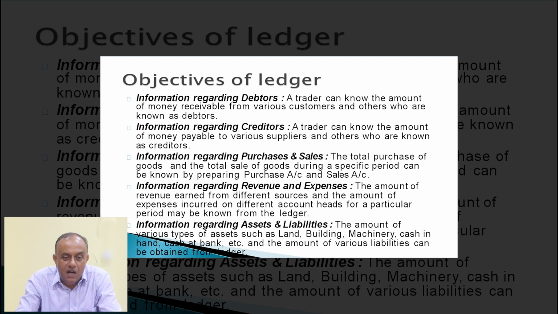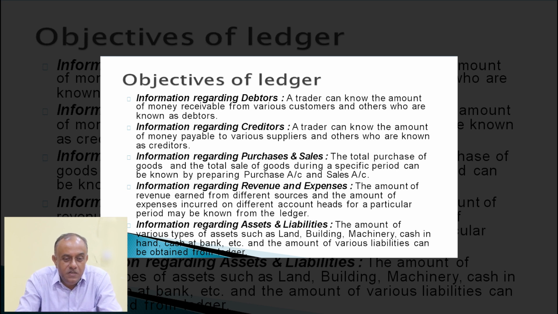The amount of revenue earned from different sources and the amount of expenses incurred on different account heads for a particular period may be known from the ledger accounts. So, for any business house, the regular nature of income is known as revenue and the regular nature of expenses is known as revenue expense. So, how much revenue expense is incurred and how much revenue is earned during a particular period of time is to be known with the help of ledger accounts.